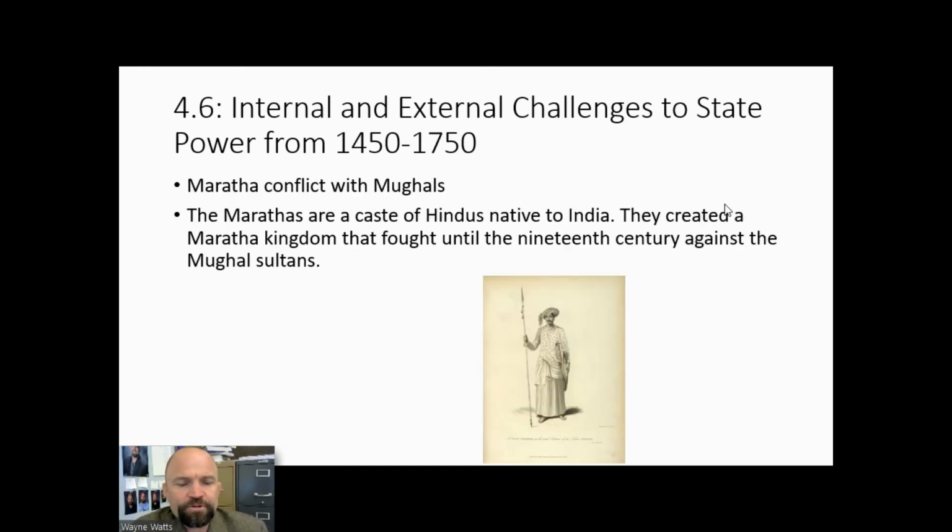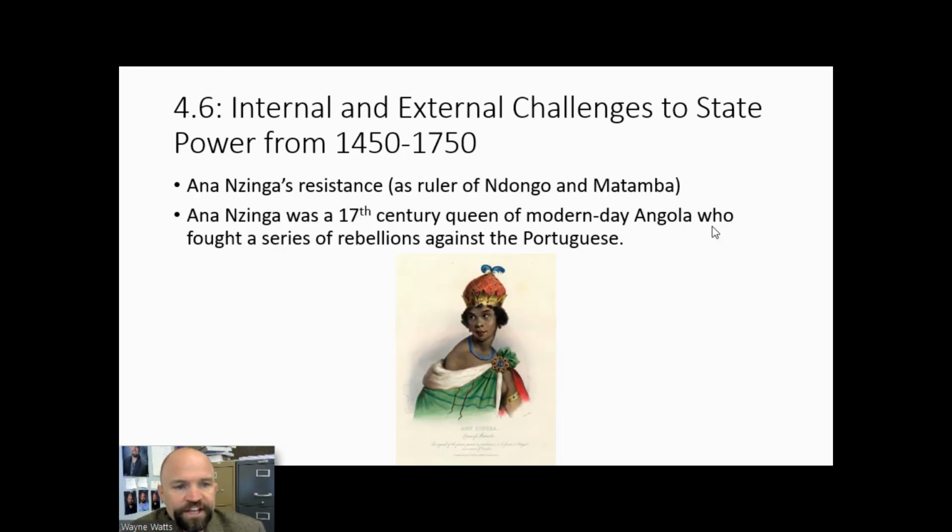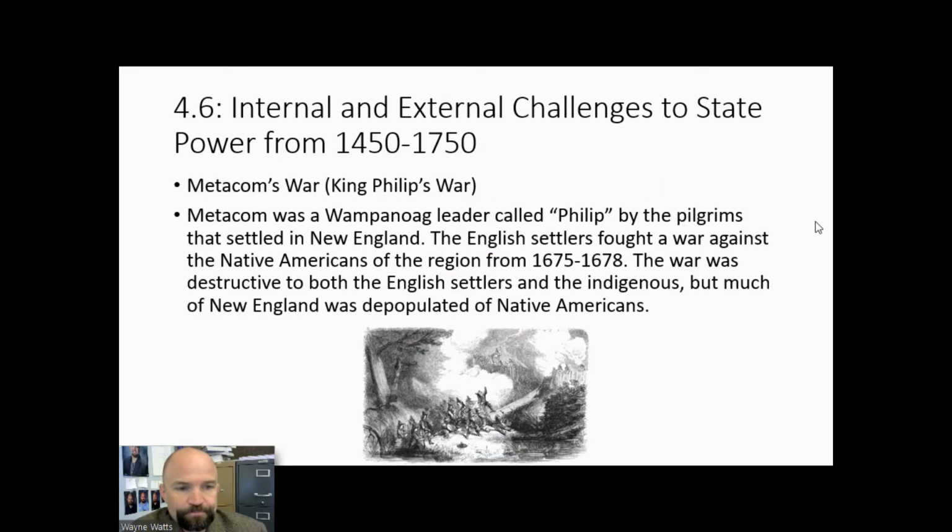Another example is the Maratha conflicts with the Mughals. The Marathas are a caste of Hindus native to India. They created a Maratha kingdom that fought until the 19th century against the Mughal sultans. Another example is Anna Nzinga's resistance as ruler of Ndongo and Matamba. Anna Nzinga was a 17th century queen of modern-day Angola who fought a series of rebellions against the Portuguese.